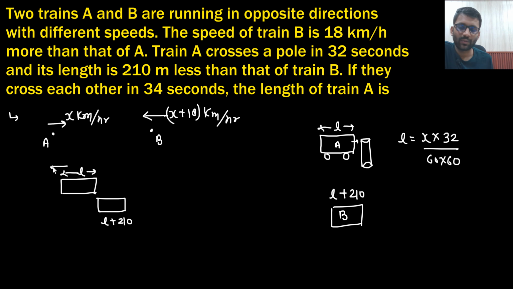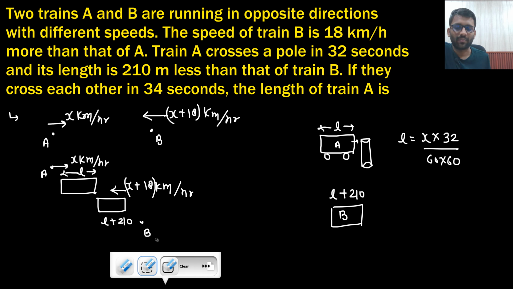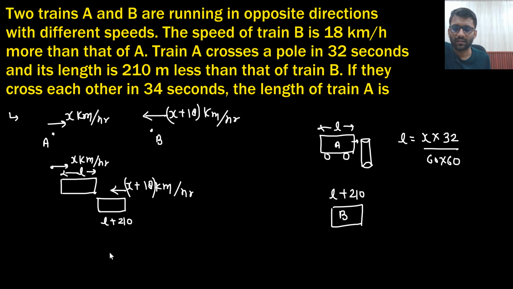This is moving with x kilometer per hour and this is moving with x plus 18 kilometer per hour. So this is the scene: this was the train A, this was the train B. Now they are saying that they cross each other in 34 seconds.